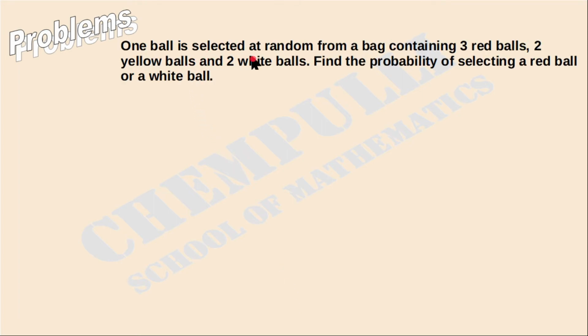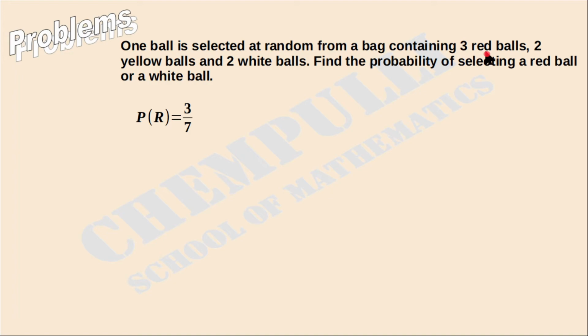The next question: one ball is selected at random from a bag containing 3 red balls, 2 yellow balls, 2 white balls. Find the probability of selecting a red ball or a white ball. Okay, then in this case, first one, what is the probability of getting a red ball?